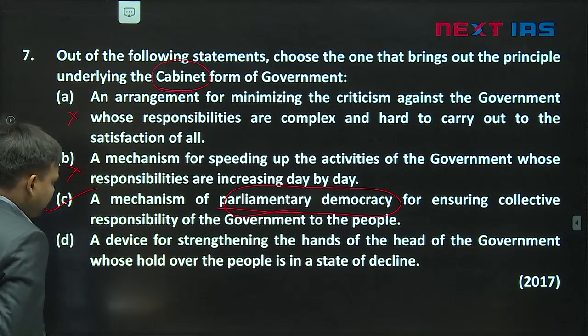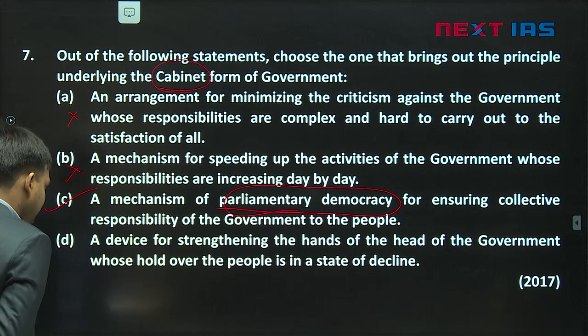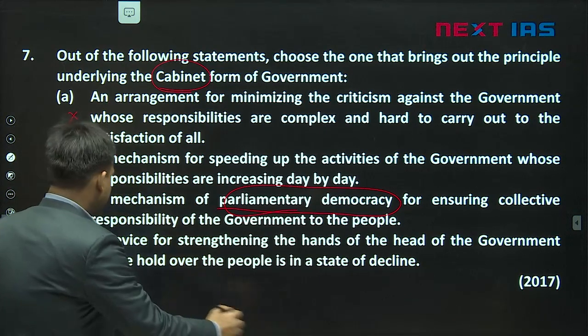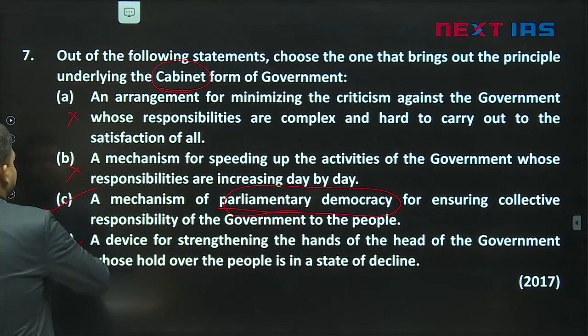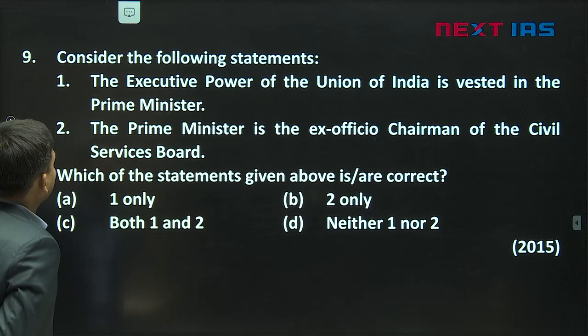The next one: a device for strengthening the hands of the head of the government whose hold over the people is in a state of decline. This is again not correct. This is the correct justification. Okay.